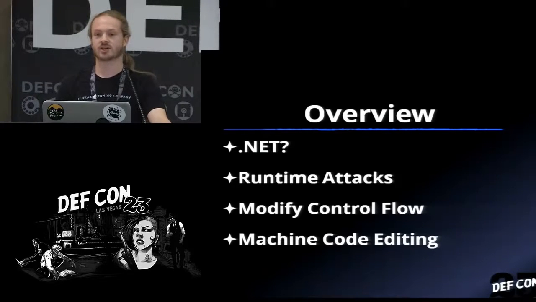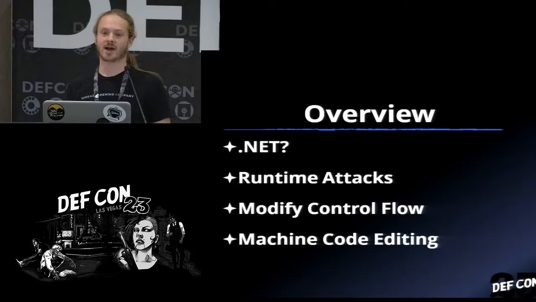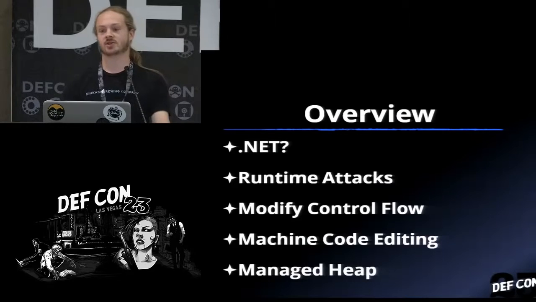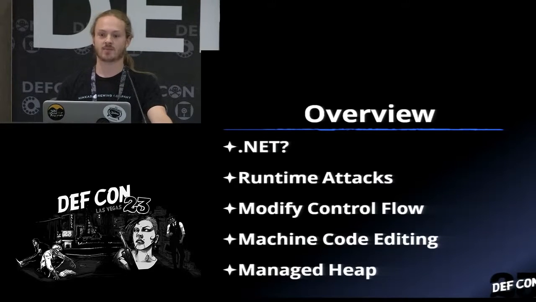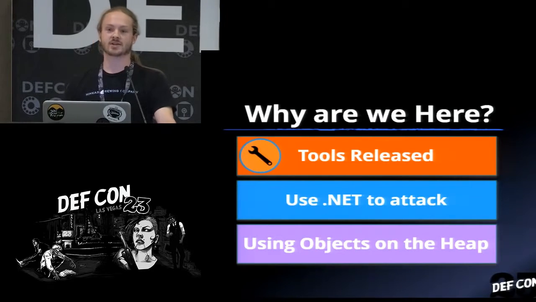And then I'm going to show you machine code editing in .NET. This is not really a common practice right now. A lot of people are doing IL decompilation and then changing bytes at the IL level, and these are all on-disk attacks, so I'm going to take that a step further and go down to the machine code. And then I'm going to show you how easy it is to manipulate the managed heap, which is the mechanism that .NET uses to store all instantiated objects. It's actually unprotected, so we can go through it and rip off objects that are currently instantiated and utilize them ourselves. So that's essentially why we're here.